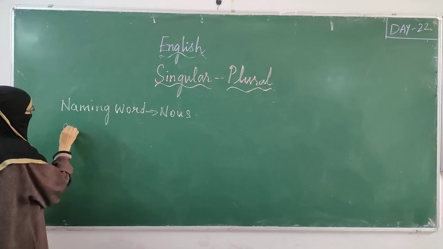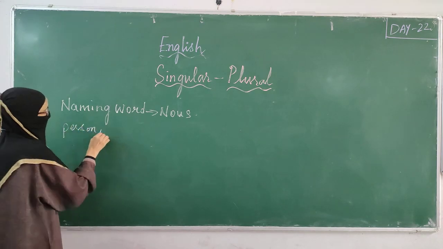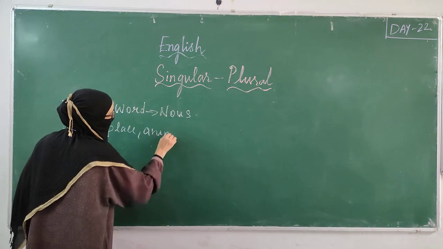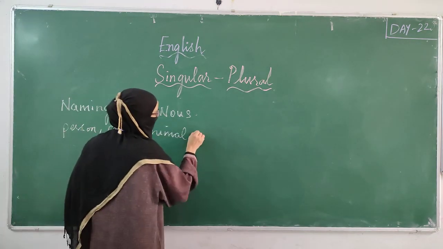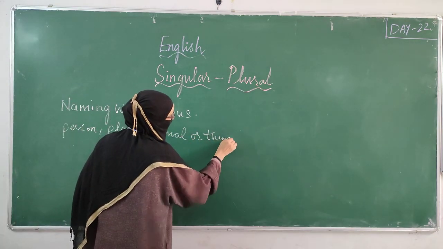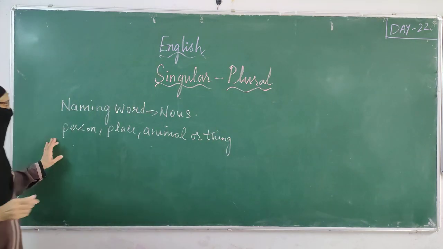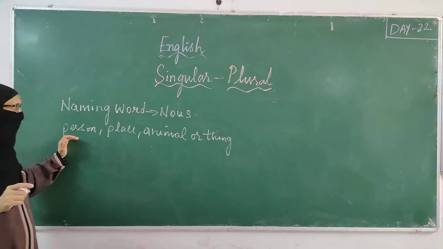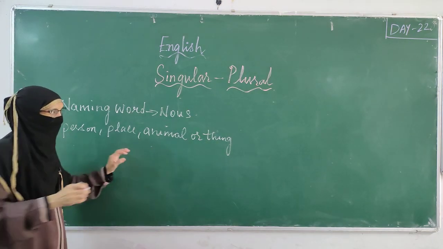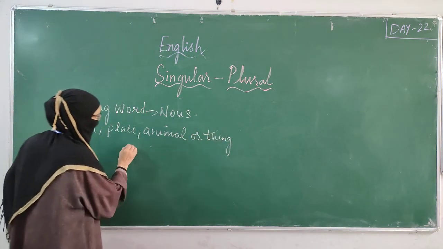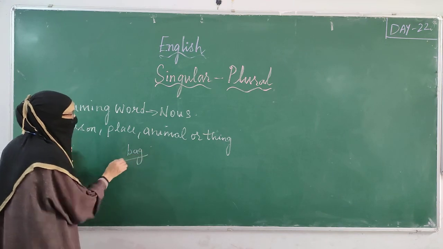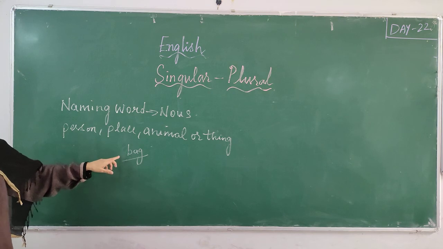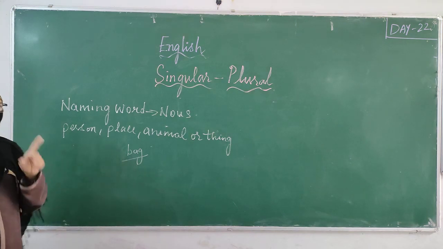So, the name of a person, place, animal or thing. When we are talking about a naming word, either it is the name of a person or place or animal or thing. If I take one thing, bag, I am talking about the name of one thing, that is bag. I am talking about only one bag.